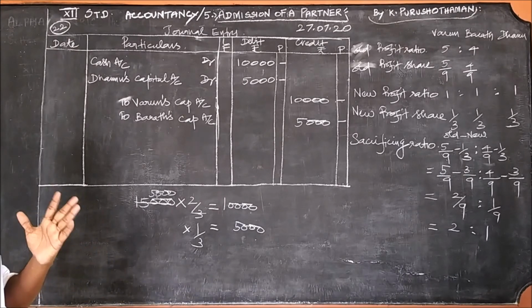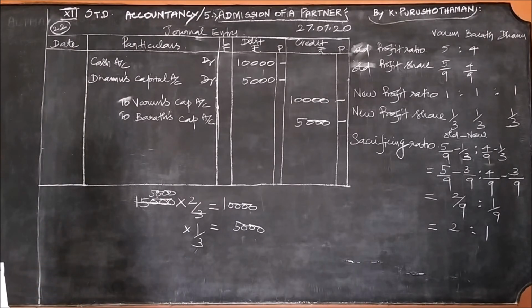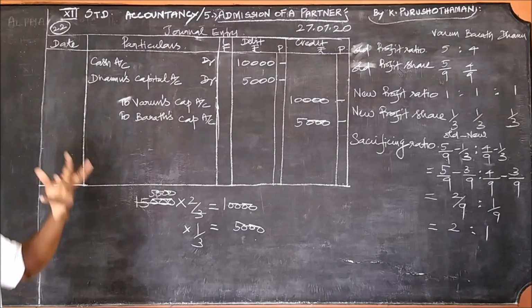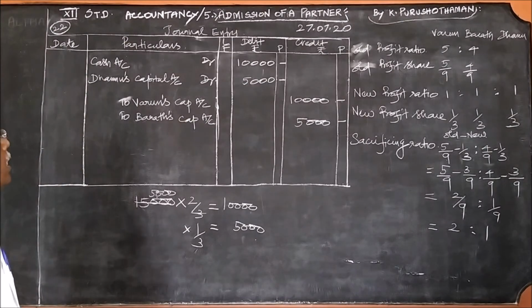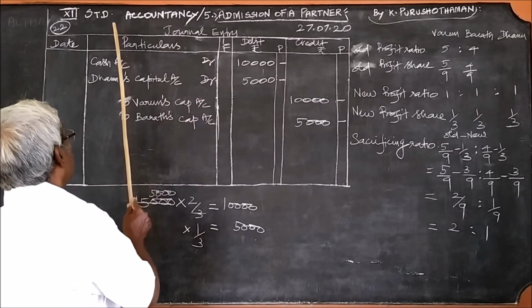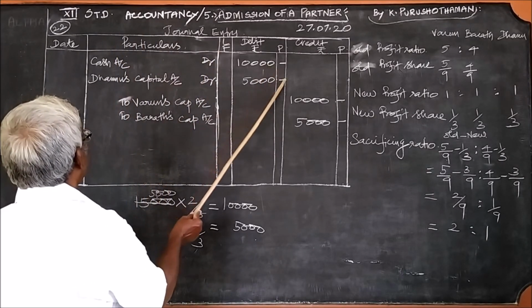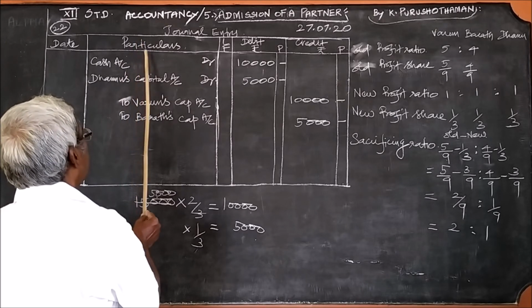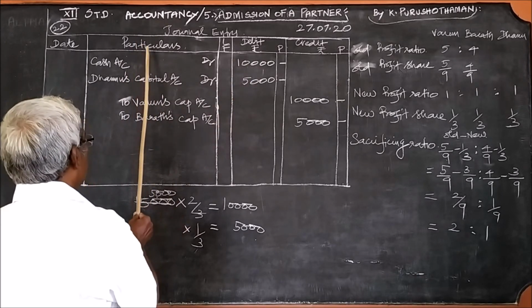Out of that 15,000, some we have brought in, some we have not. 10,000 was brought in, therefore here cash account debit 10,000. We can write either cash account or bank account, any one of those two.